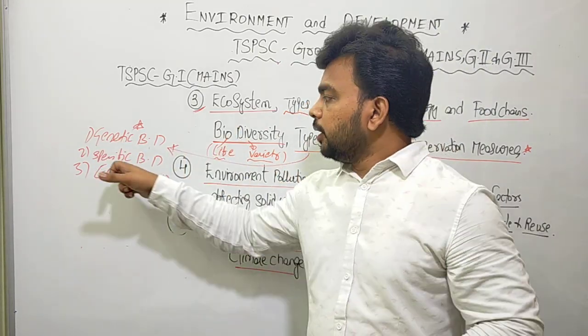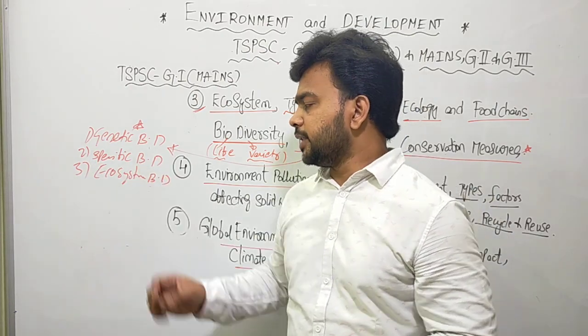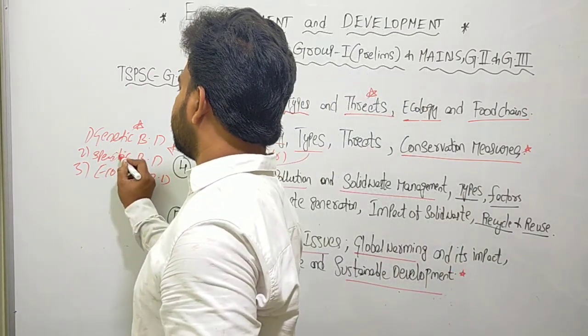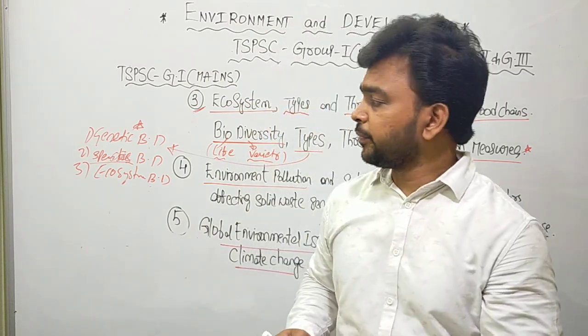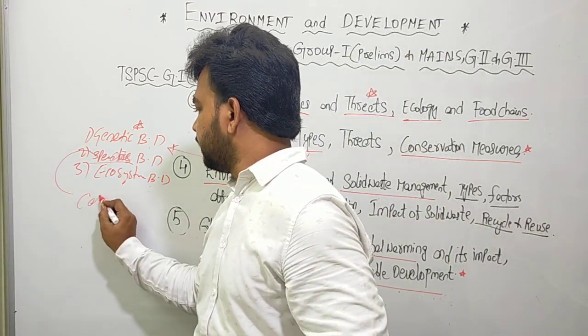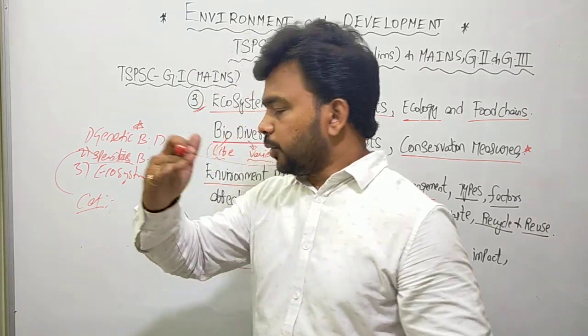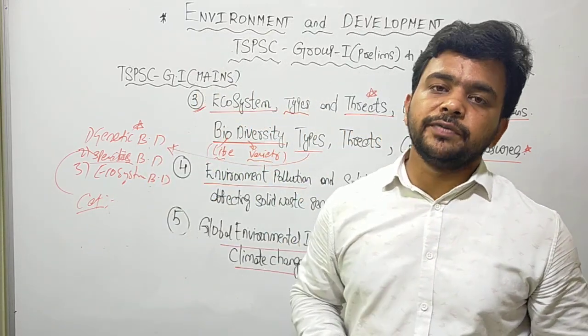Species biodiversity. If you take any species, for example the cat species, you have various subspecies within it.